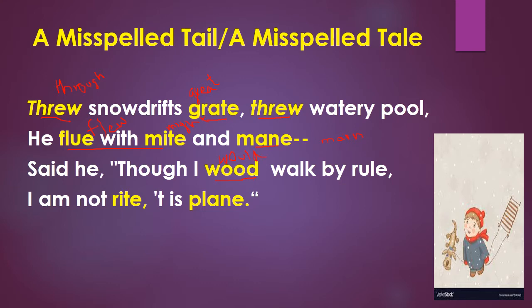So walk by rule. So rule over here. Yes, but walk by rule, what are you going to say? Is it correct, or are we going to write something else here? So walk by rule, it's correct. So I am not right.